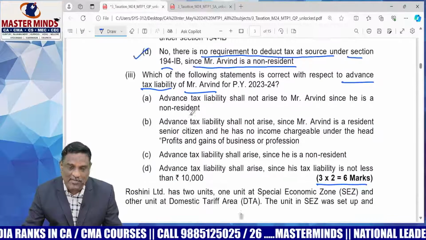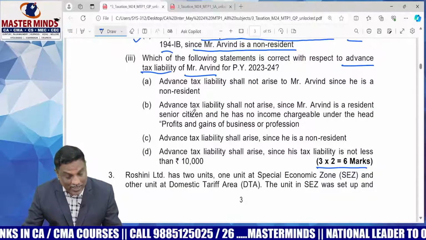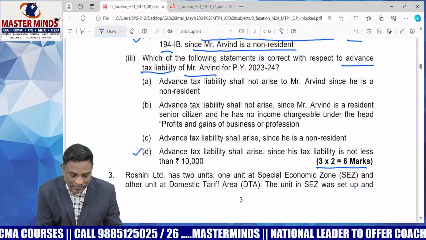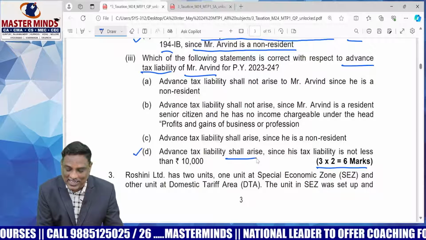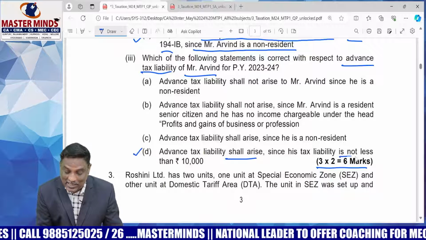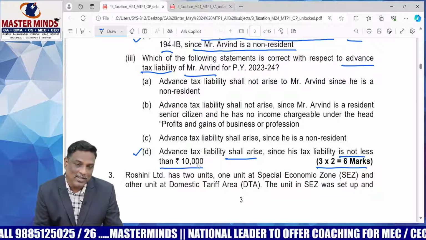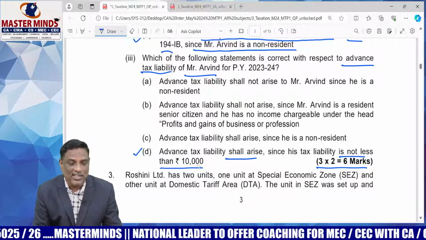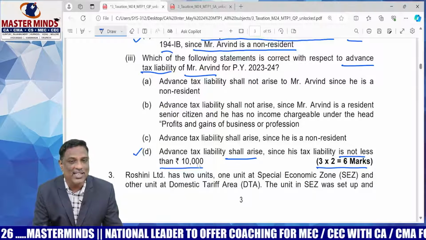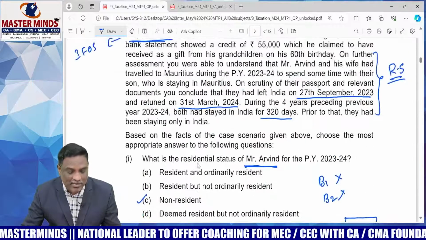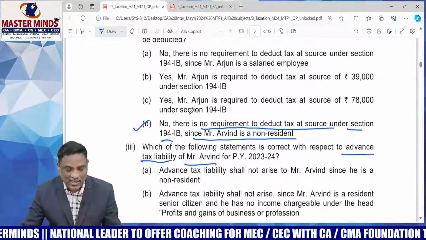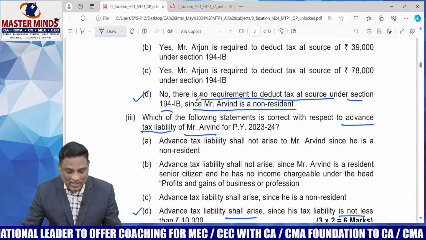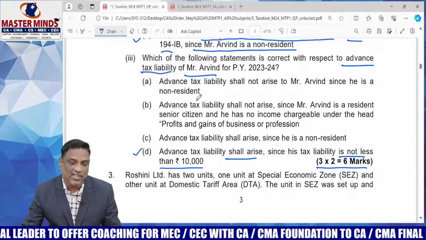So Arvind is required to pay advance tax mandatorily. Advance tax liability shall arise since his tax liability is not less than 10,000, that is, more than or equal to 10,000. Arvind is required to pay advance tax mandatorily. So one MCQ related to residential status, another related to TDS, TCS, and the third related to advance tax.